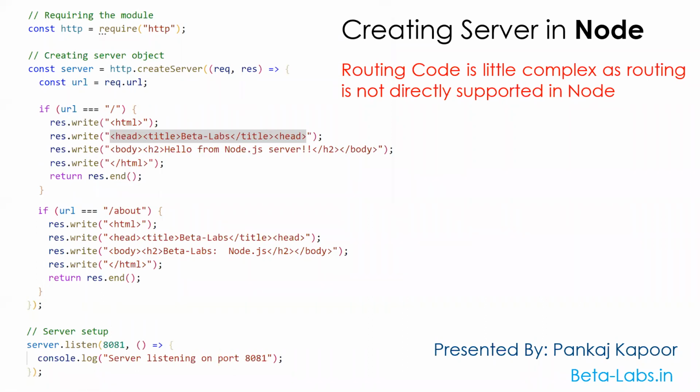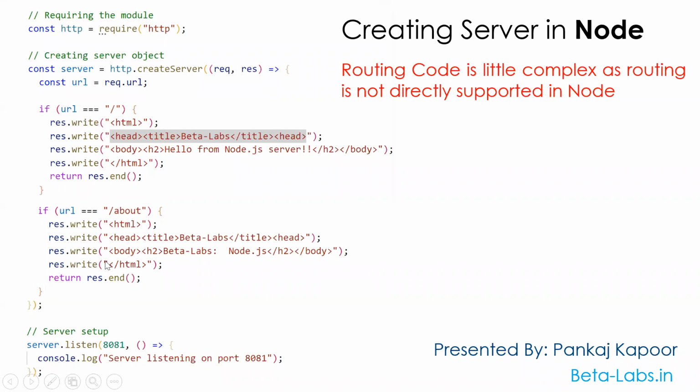It means we need to send the entire response back to the client when the user tries to hit the slash. Now, similarly, if we want to create another route, see, I'm creating another route, about. At that time, again, we need to write the same code with a different response, and we have to write the entire thing. Every time we are comparing our URL with the respective route.